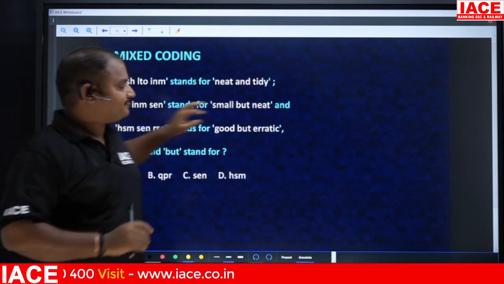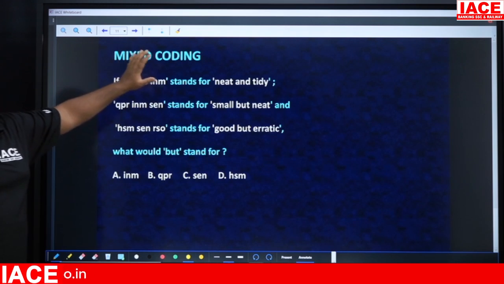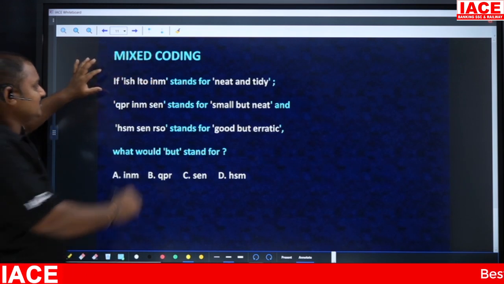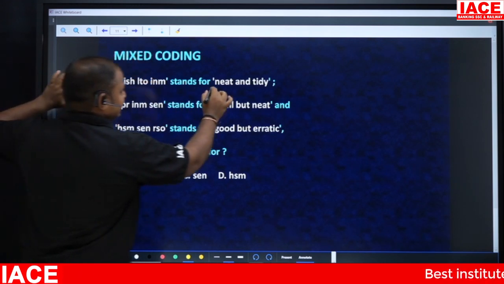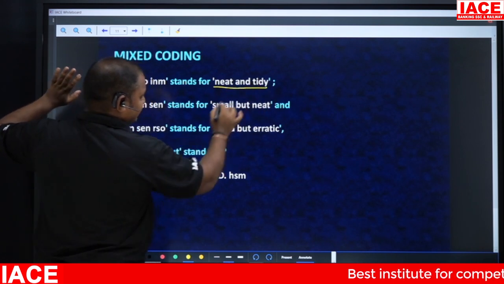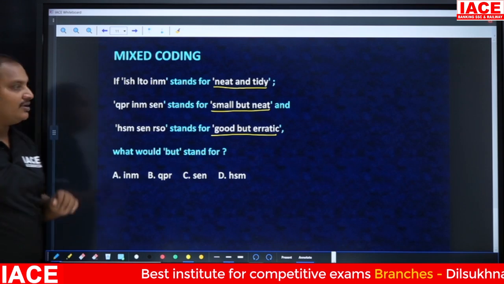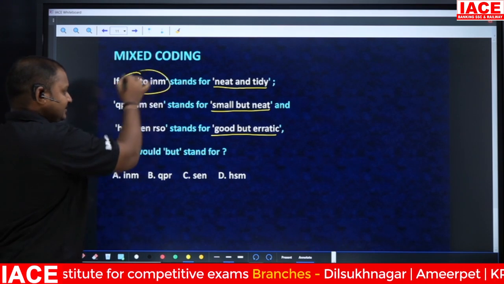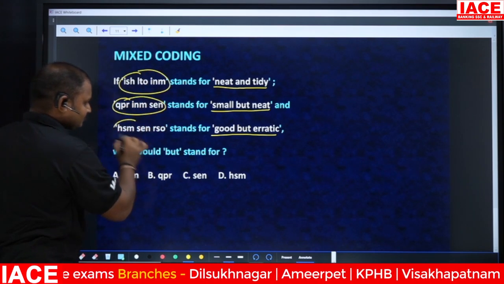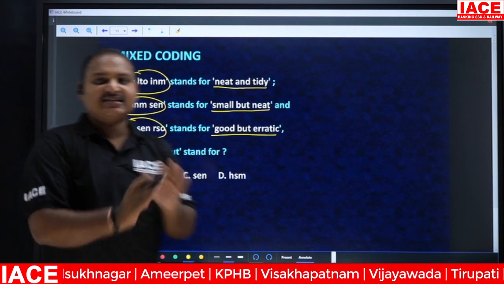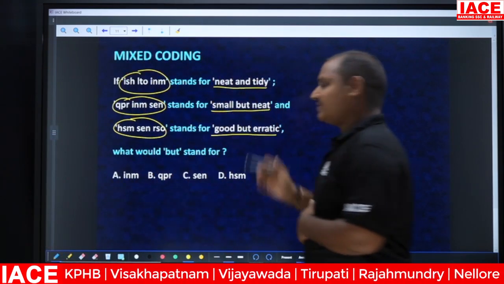Okay, see here. So mixed coding is nothing but they'll give you the statements. These are the statements. Neat and tidy is a statement. Small but neat is a statement. Good but erratic is a statement. And these are the codes they have given here. See, these are the codes. Okay, so these are the codes they have given and these are the words.